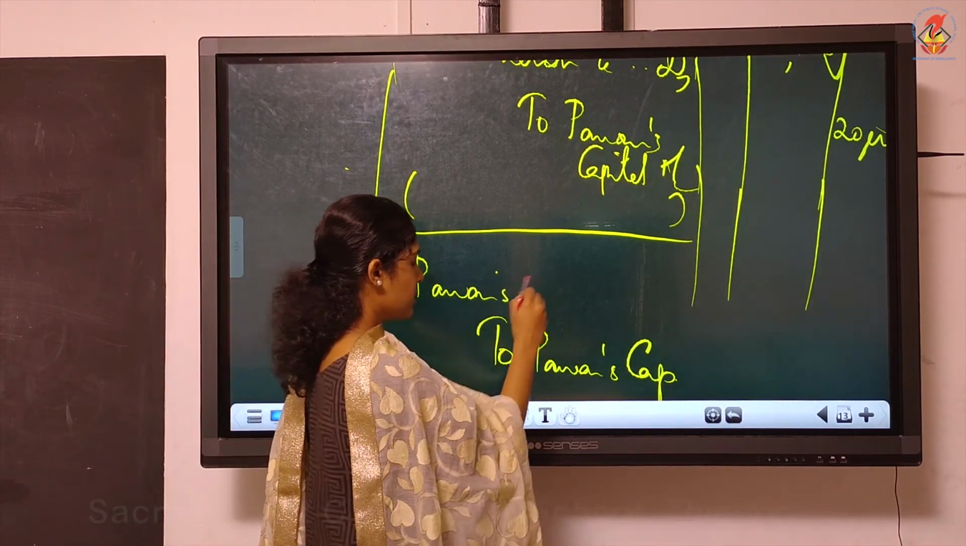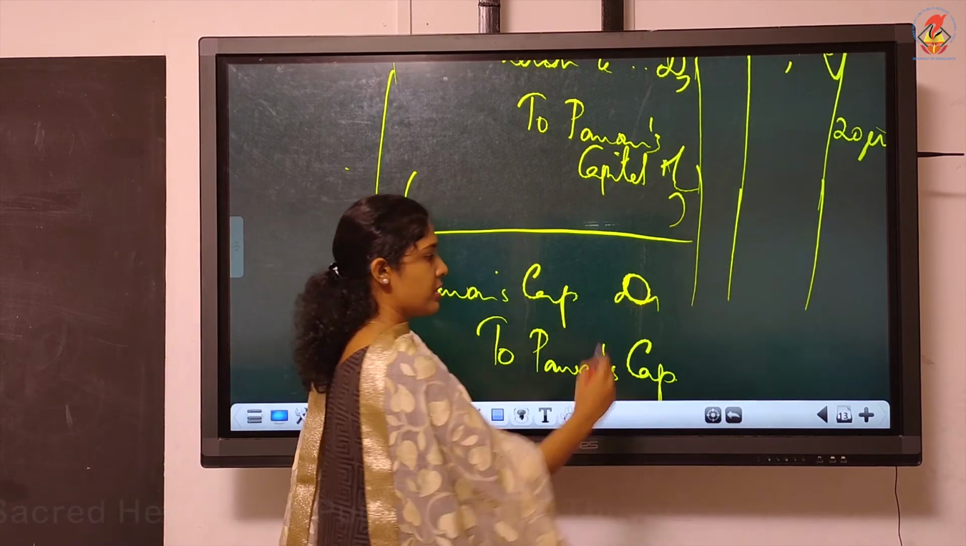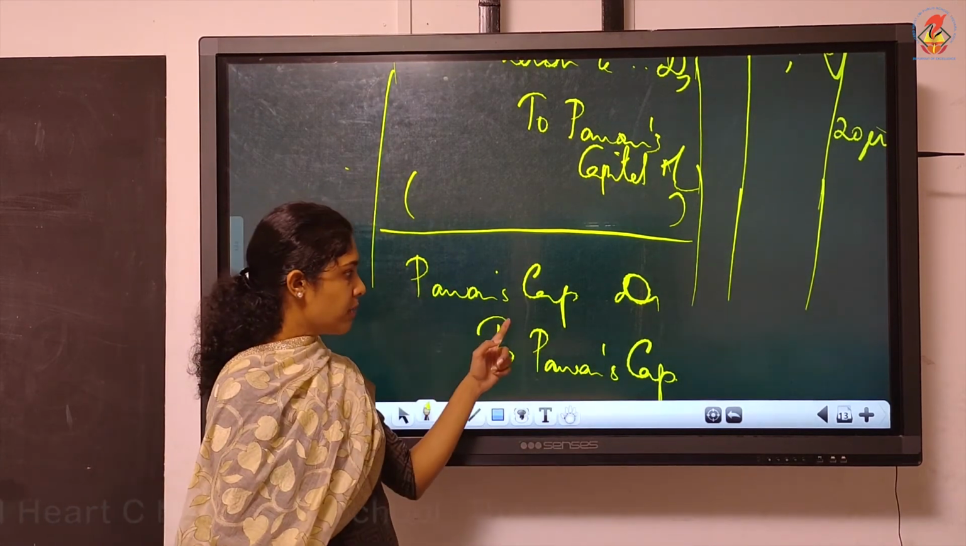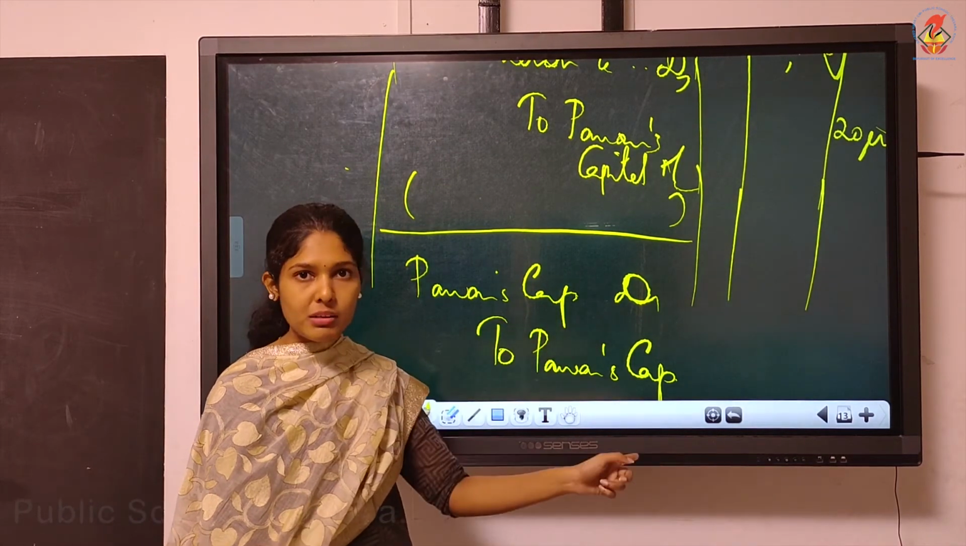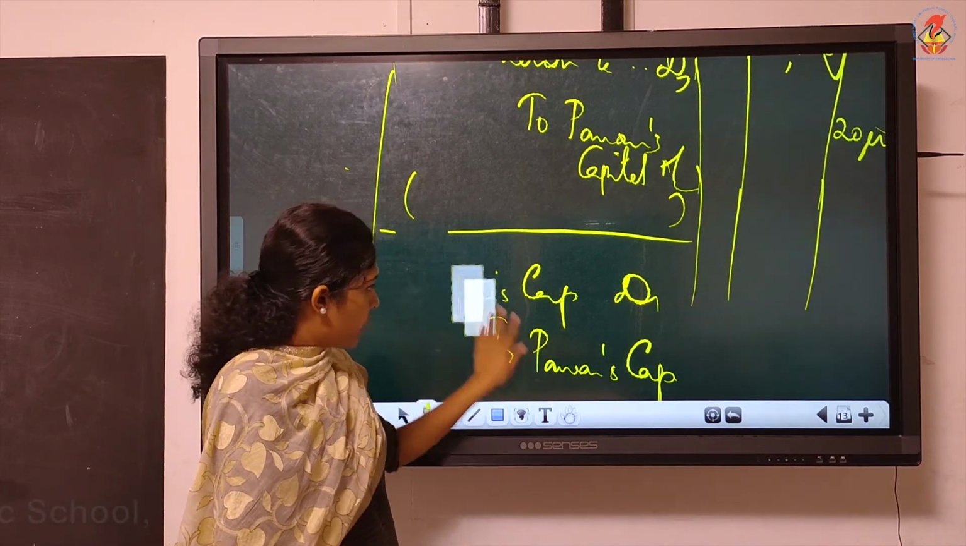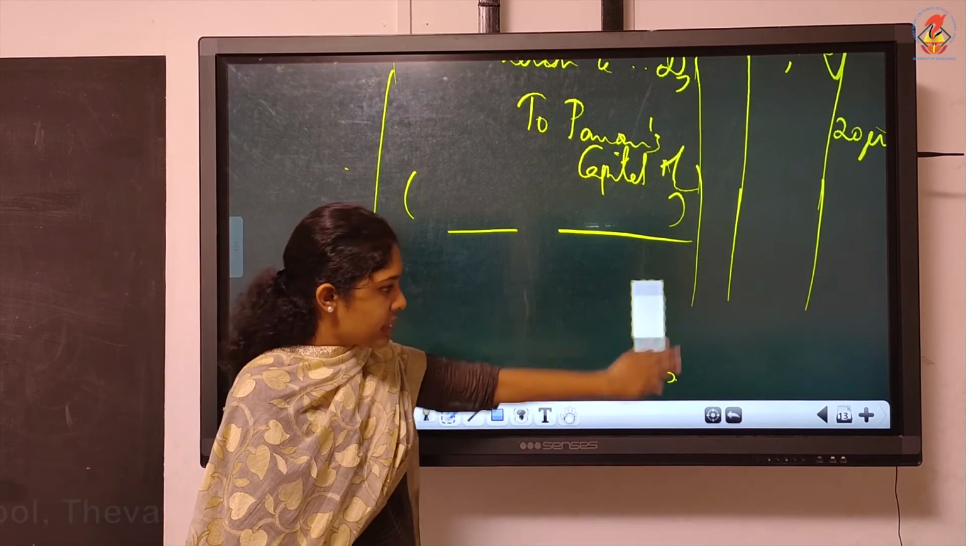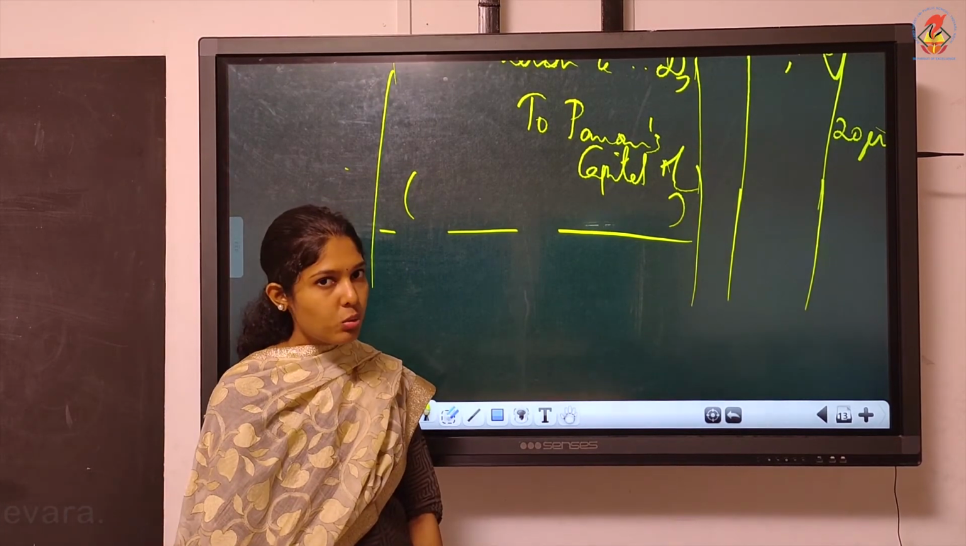If Pavan is bearing, you must write Pavan's capital. When partner bears and partner pays, partner's capital debtor to partner's capital will be the entry. That means it will get cancelled. There is no entry. Did you understand?